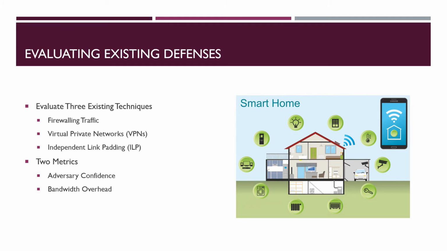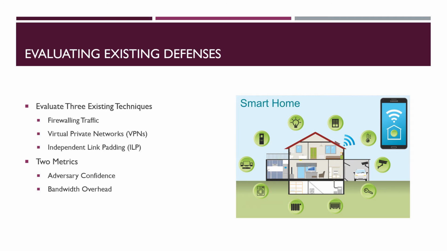Next, the team evaluated 3 existing defense techniques. These techniques are firewalling traffic, virtual private networks, and independent link padding. Before we get to these techniques, it's important to know the 2 metrics that were used to compare the techniques: adversary confidence and bandwidth overhead. Generally, the ratio of adversary confidence to bandwidth overhead decides the effectiveness of the technique.